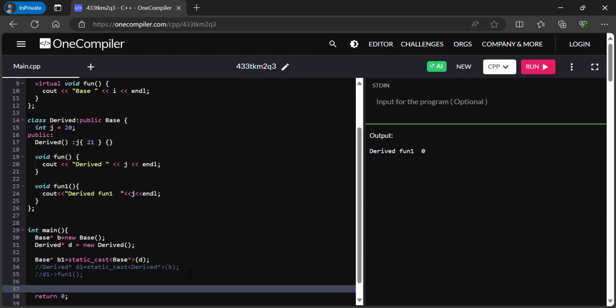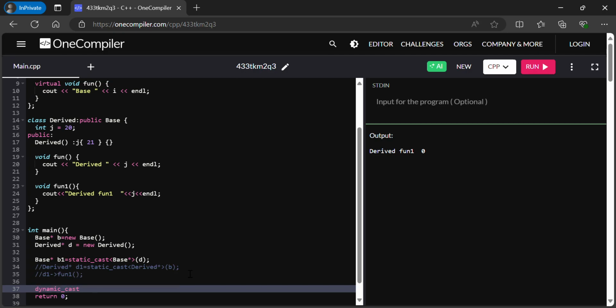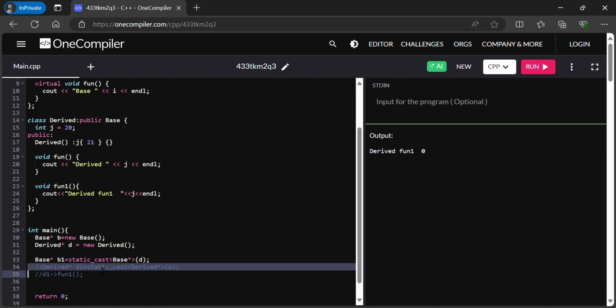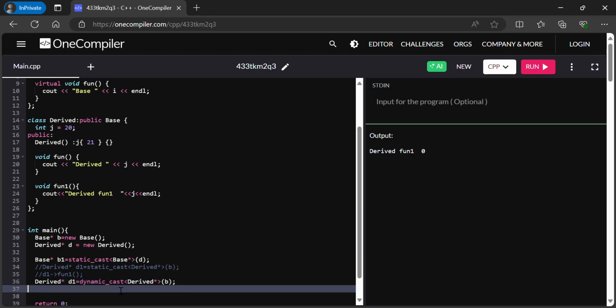So for this purpose only we have dynamic cast. Instead of static cast, I am going to use dynamic cast here. Just only one change. Same statement, but instead of static cast, I use dynamic cast.